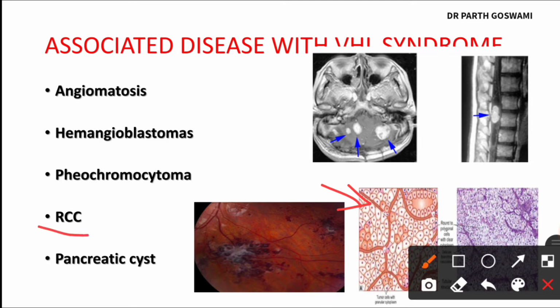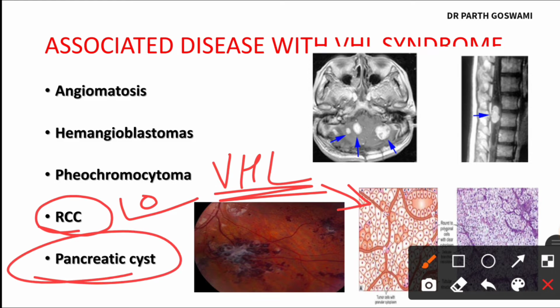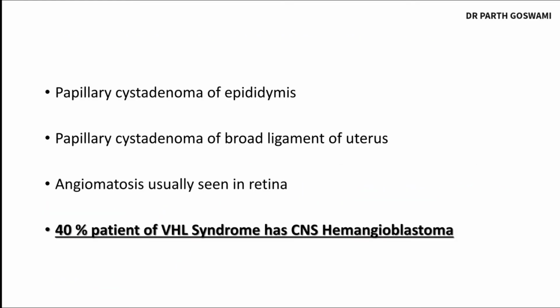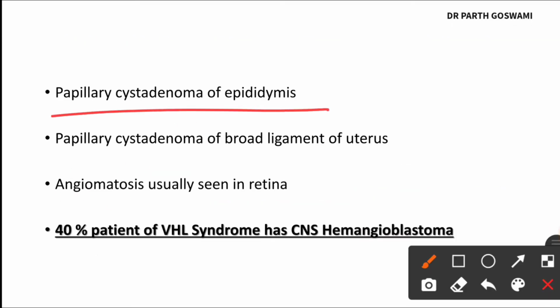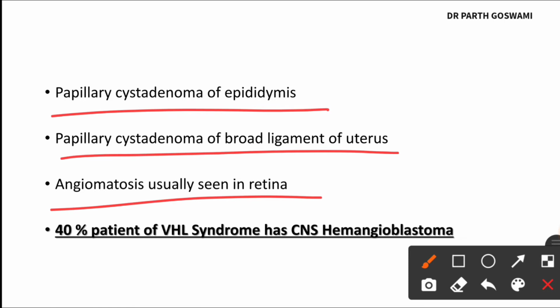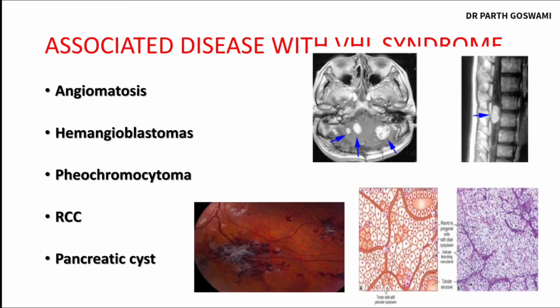In this syndrome, the patient can develop renal cell carcinoma, which is of utmost importance, right? Whenever the patient is having RCC, you have to suspect VHL syndrome. The patient can develop pancreatic cysts as well. The other diseases that can be seen in VHL syndrome apart from these are papillary cystadenoma of the epididymis and papillary cystadenoma of the broad ligament of the uterus. Angiomatosis is particularly seen in the retina. And you might be surprised that 40% of patients of VHL syndrome will have CNS hemangioblastoma. So you can imagine how common hemangioblastoma is in VHL syndrome.